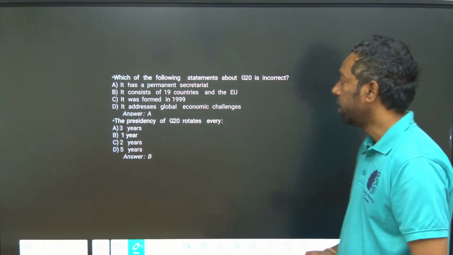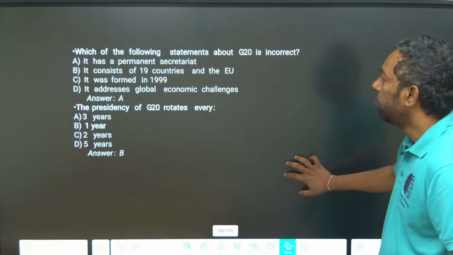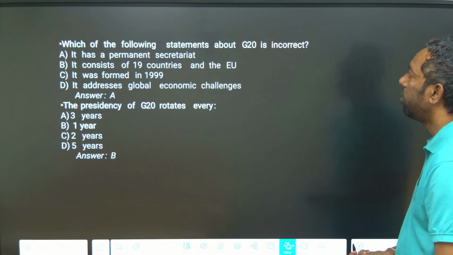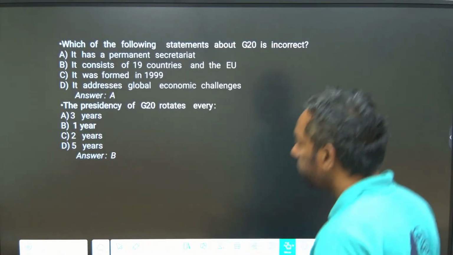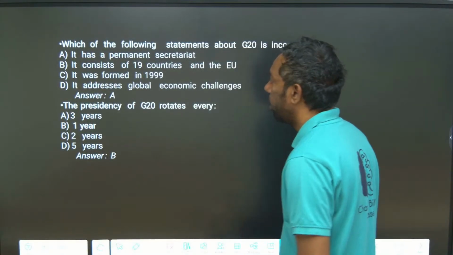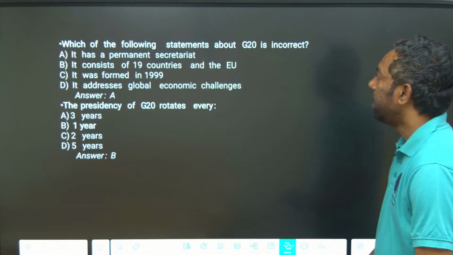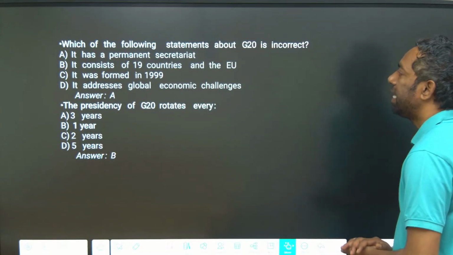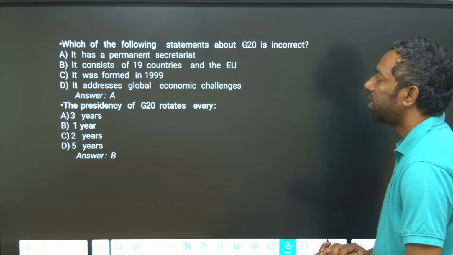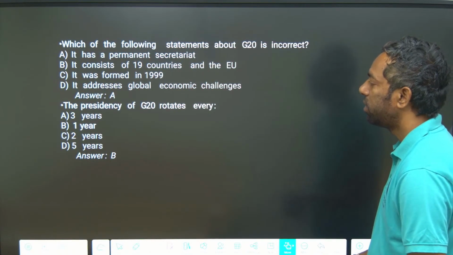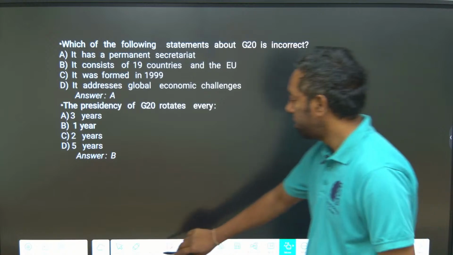Which of the following statements about G20 is incorrect? It has a permanent secretariat. No, it is not a permanent secretariat.